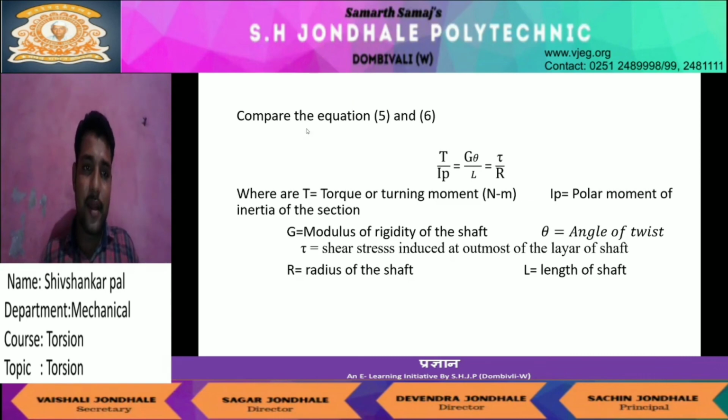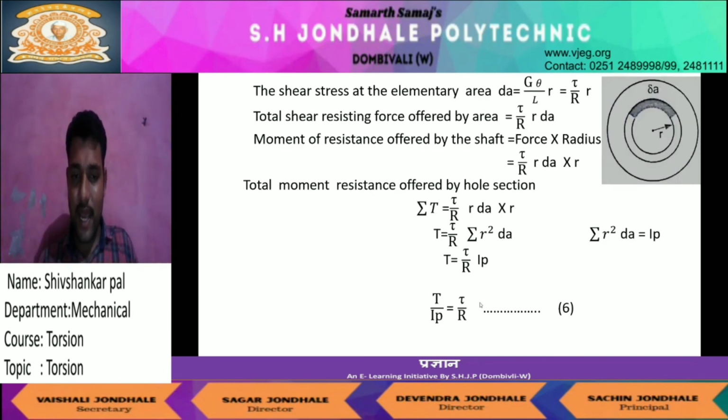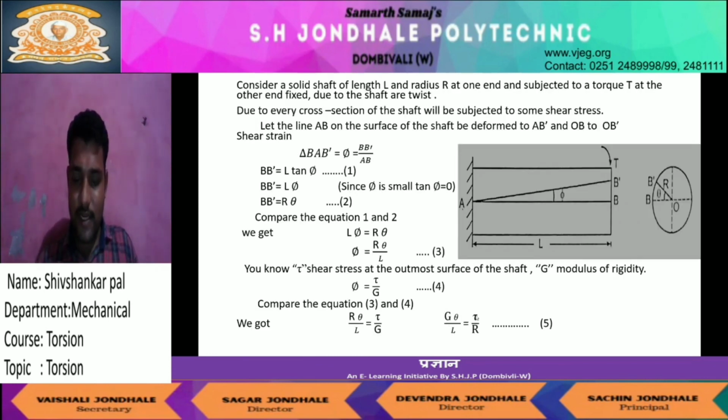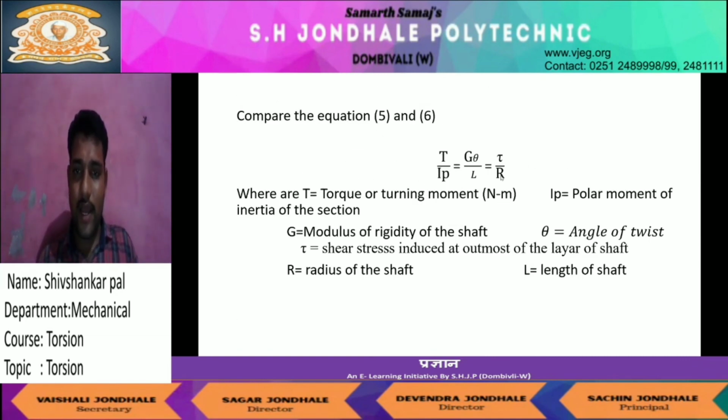I will compare equations 5 and 6. T by IP equals tau by R, that is equation 6, and G theta by L equals tau by R, equation 5. Both have tau by R in common. So I will write T by IP is equal to G theta by L is equal to tau by R. That is the equation of torsion, the torque equation.